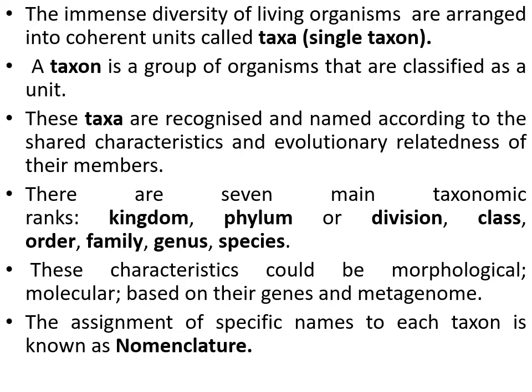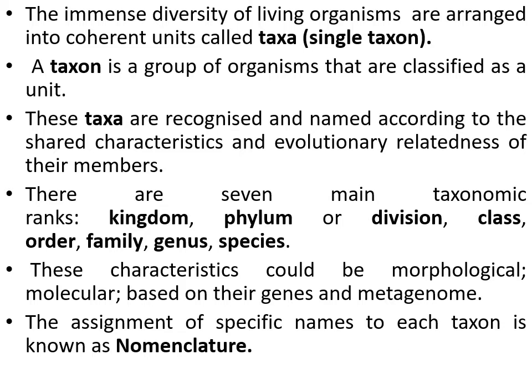There are 7 main taxonomic ranks. When you say a group of organisms, how that group of organisms or a taxon comes into being is mainly based on these 7 main taxonomic ranks. They are kingdom, phylum or division, class, order, family, genus, as well as the last one, the species.